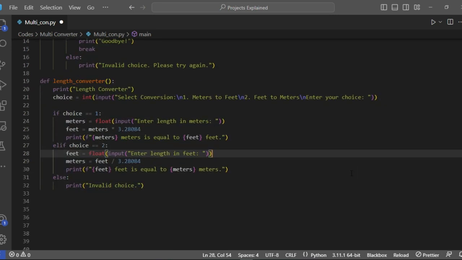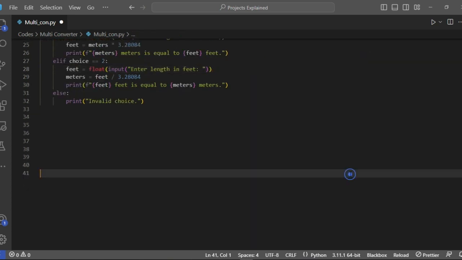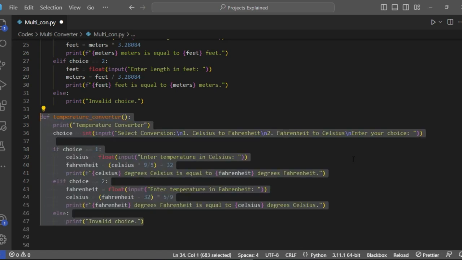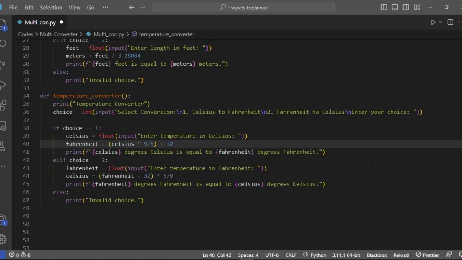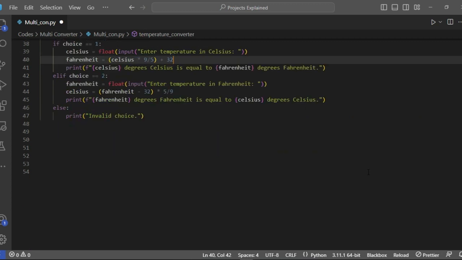Length conversion. Imagine you want to switch between meters and feet. We've got you covered. You choose the direction, enter the value, and boom, the app does the math for you. Temperature conversion. Feeling the heat or chill? No worries. Whether it's Celsius to Fahrenheit or vice versa, this app can convert temperatures like a pro.